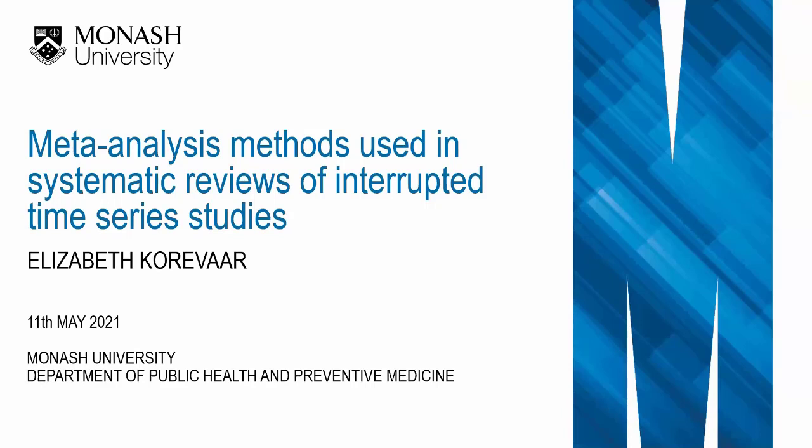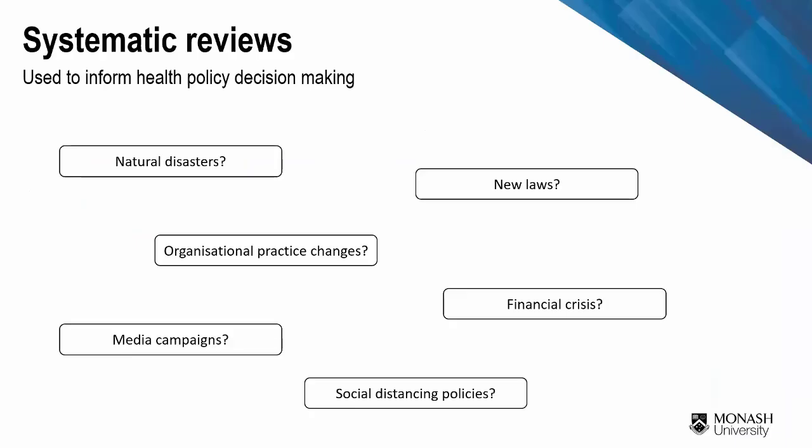I'll be speaking about a systematic review that we have conducted to understand the meta-analysis methods that are used by systematic reviewers when they include interrupted time series studies. So we'll begin in the context of a systematic review that is investigating an intervention or exposure that might not allow for randomization. In the examples that you see here, randomization may not be possible or desirable, and so instead we must rely on non-randomized trial designs.